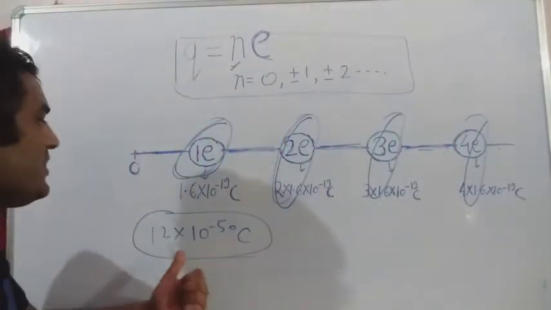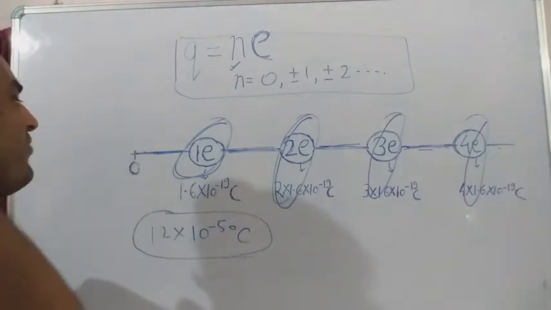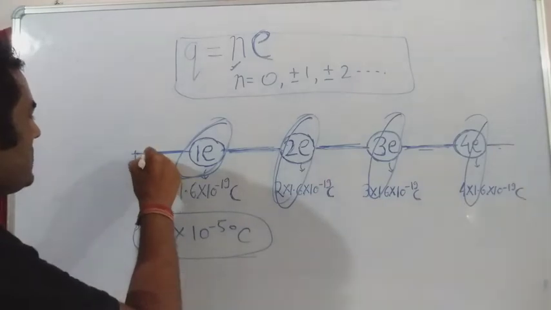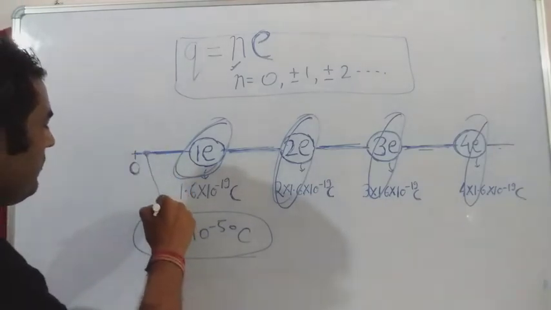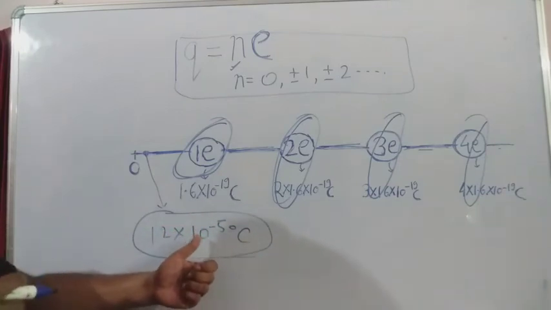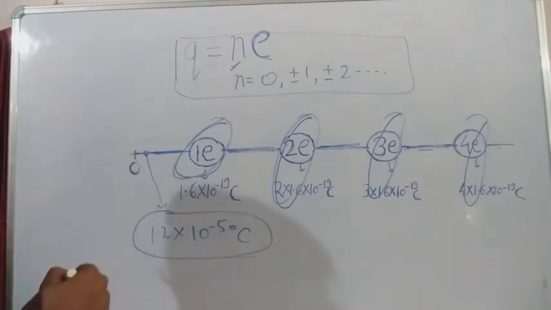How will we deal with this one? It lies somewhere around here. Is that clear? In fact, this is even less than this amount of charge, so it lies somewhere here.